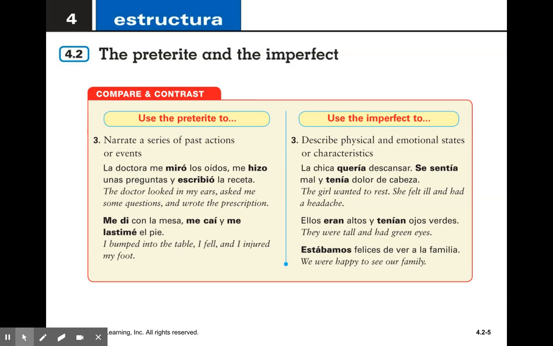You will use the preterite to narrate a series of past actions or events. La doctora me miró los oídos, me hizo unas preguntas y escribió la receta. Me di con la mesa, me caí y me lastimé el pie.